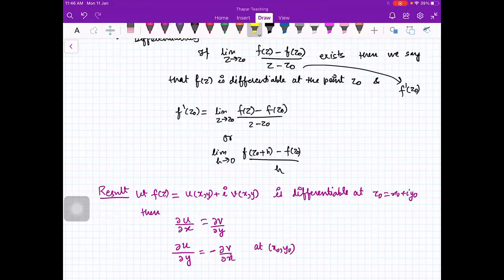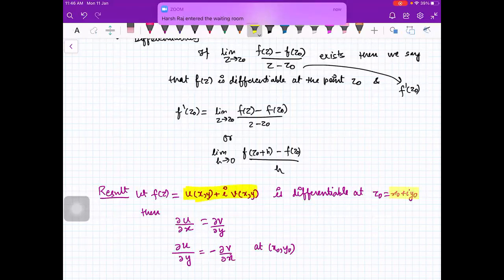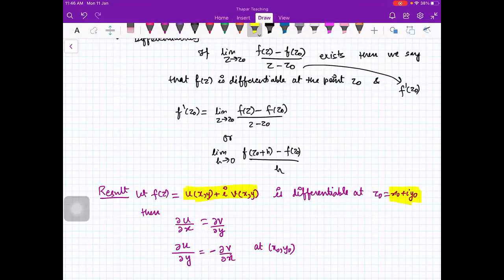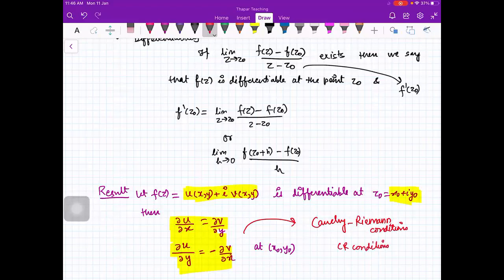So whenever a function is differentiable at a point x naught comma y naught, these two conditions are satisfied, and these conditions are called Cauchy-Riemann conditions or CR conditions.